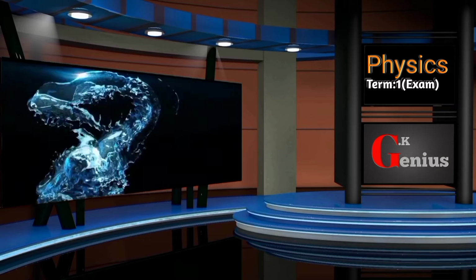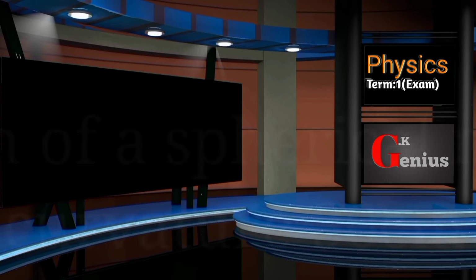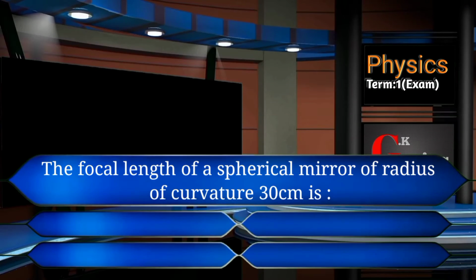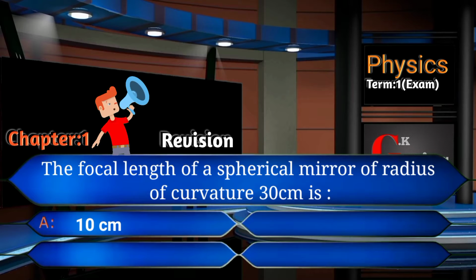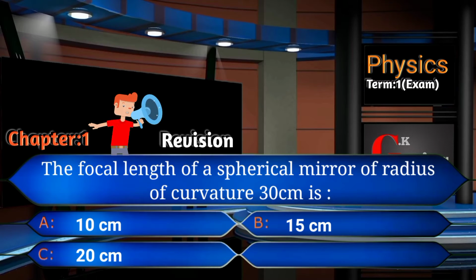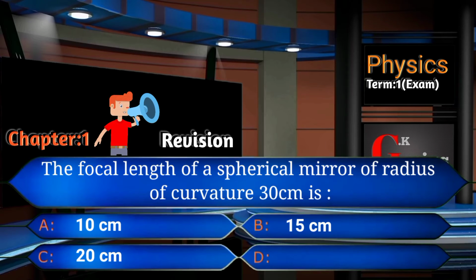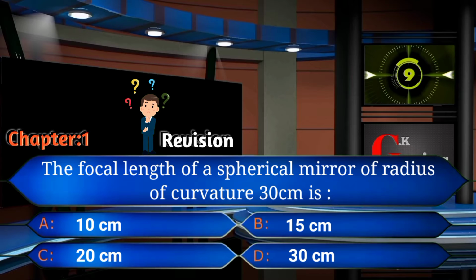Third question. The focal length of a spherical mirror of a radius of curvature 30 cm is. Your option is A, 10 cm, B, 50 cm, C, 20 cm, and D, 30 cm. Time start now. 9, 8, 7, 6, 5, 4, 3.